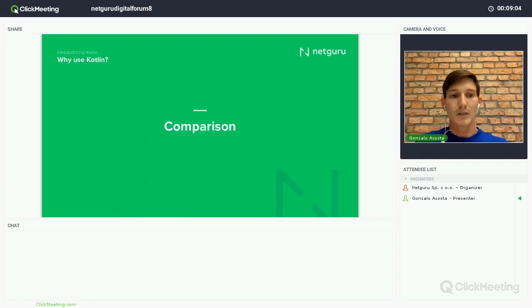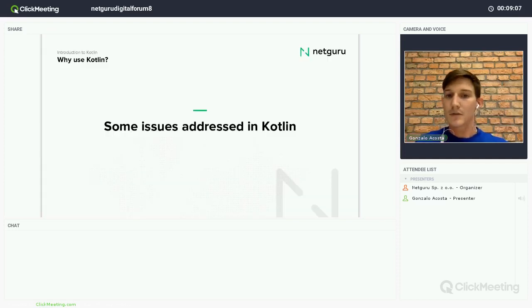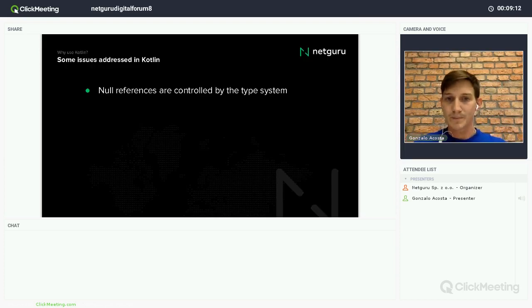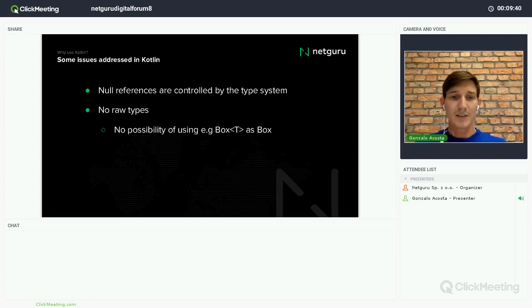Some comparison between Java and Kotlin. Let's start with some Java issues, right? Addressing Kotlin. So null references are basically controlled by the type system. That means that Kotlin tries to not produce any more null pointer exceptions. There are no raw types. For example, if we have a box for some type, it's not possible to use only box. In Java that is made to support all the versions of Java, and Kotlin will not have that.